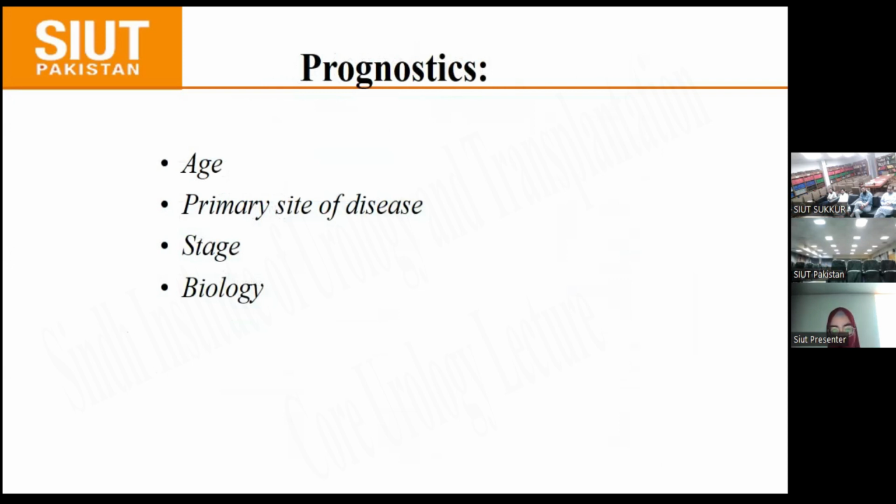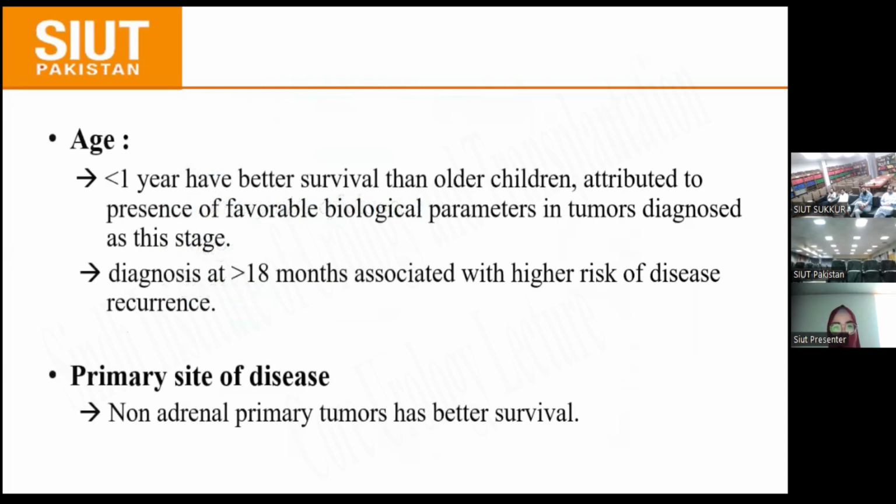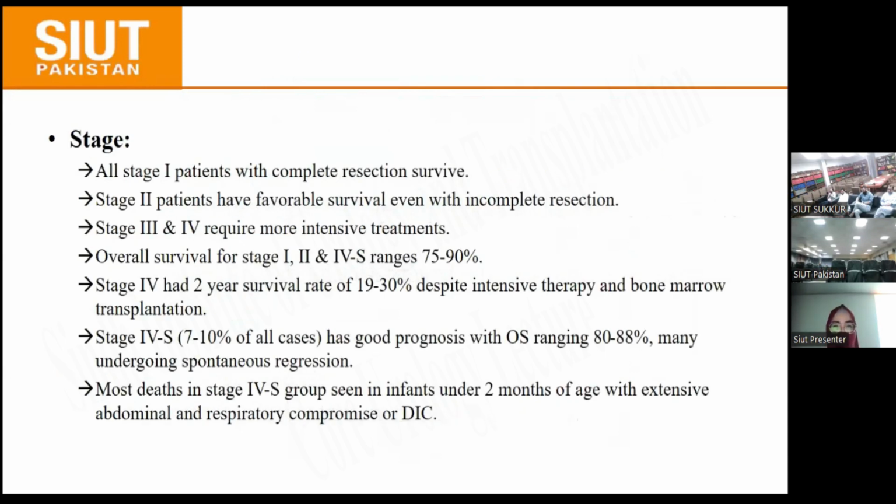Prognosis of neuroblastoma is dependent on age, primary site of disease, stage, and biology. Less than 1 year have better survival than older children, attributed to the presence of favorable biological parameters in tumor diagnosed at this stage. Diagnosis at age of more than 18 months is associated with higher risk of disease recurrence. Non-adrenal primary tumors have better survival. In staging, all stage 1 patients with complete resection survive. Stage 2 patients have favorable survival even with incomplete resection. Stage 3 and stage 4 require more intensive treatments.